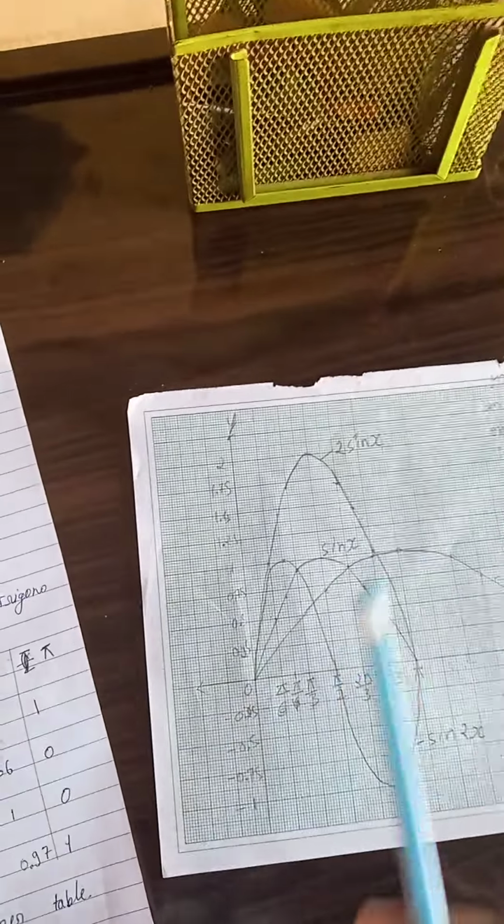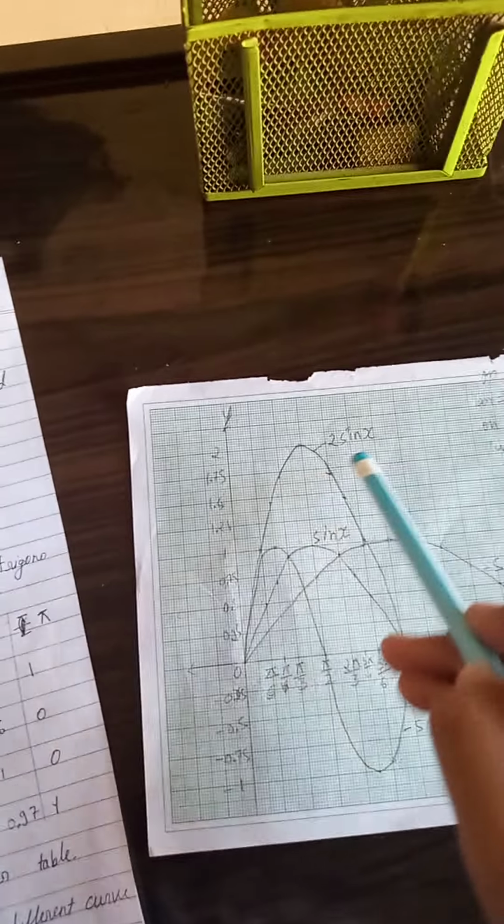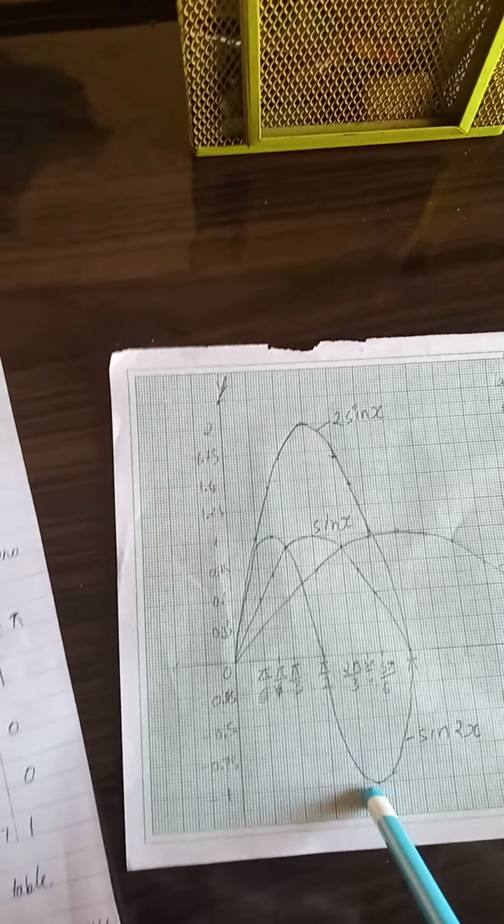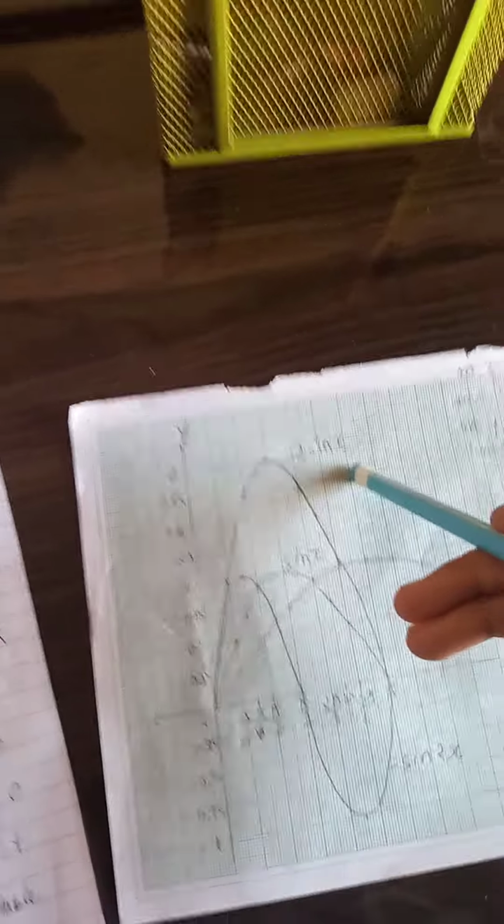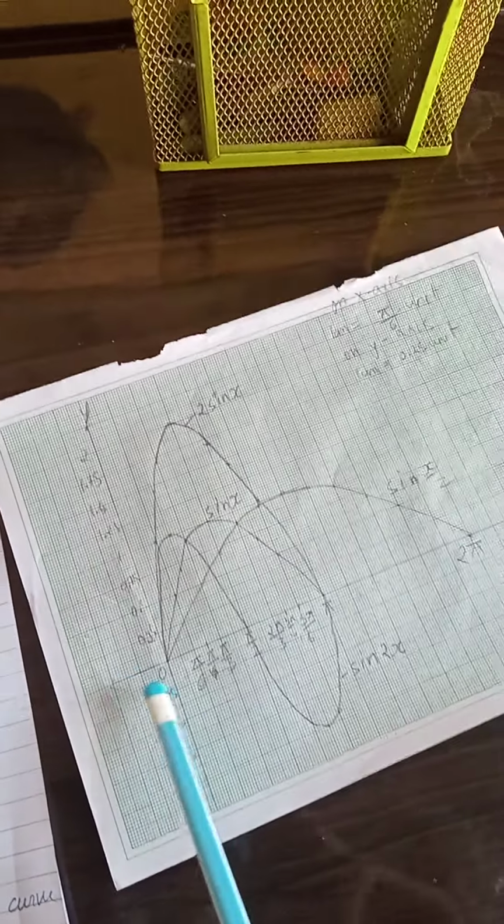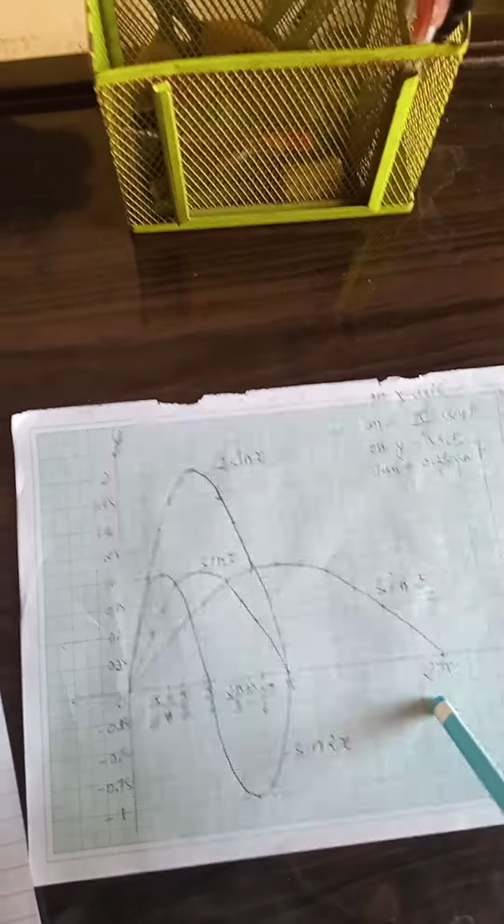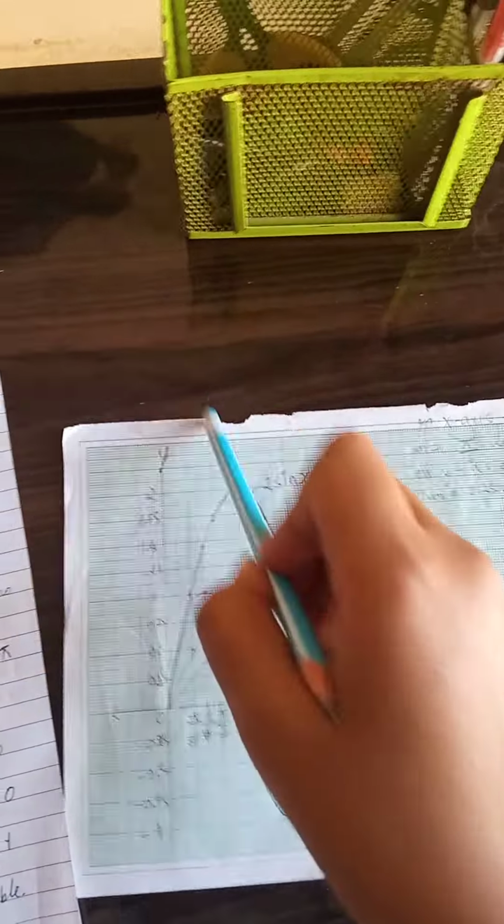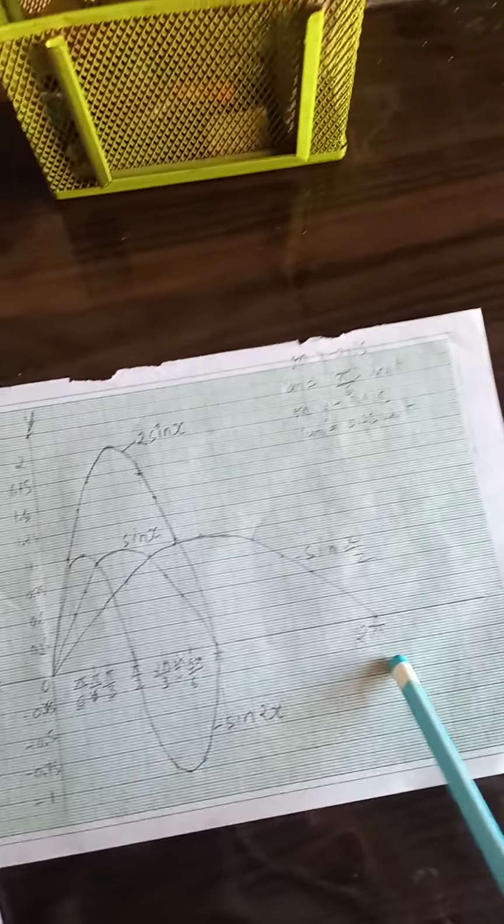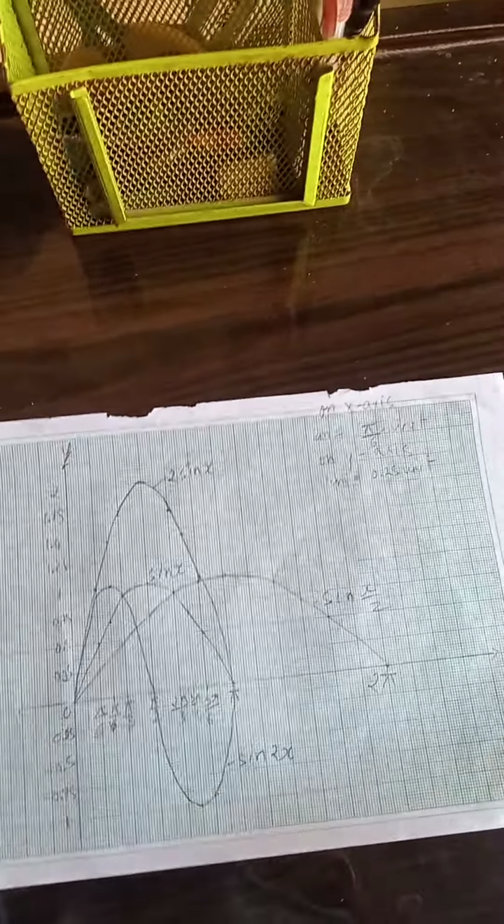And the period of 2 sin x is also the same as sin x, but the maximum height of sin x is 1 and the maximum height of 2 sin x is 2. The period of sin x upon 2 is 0 to 4 pi, because it starts from 0 and goes to 2 pi only on the positive y-axis, and after this interval it goes on the negative y-axis until 4 pi, so its interval is 0 to 4 pi.